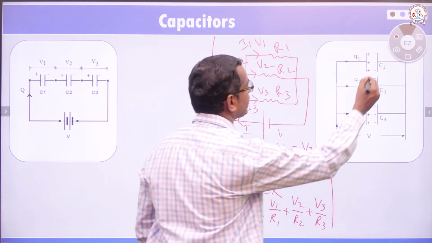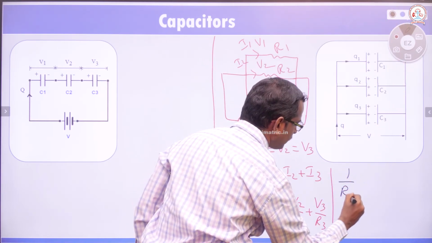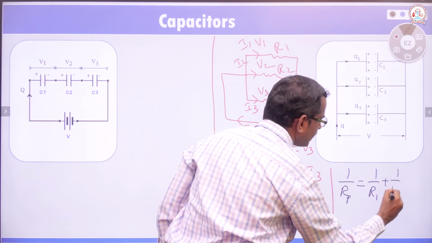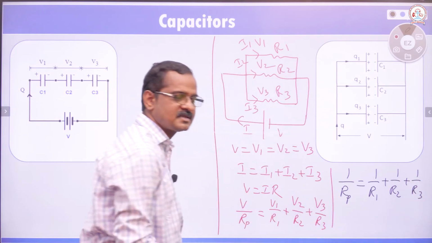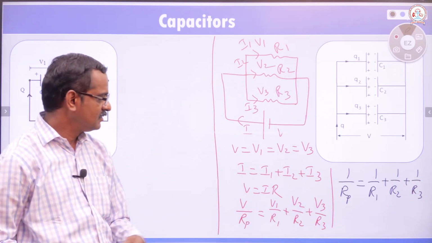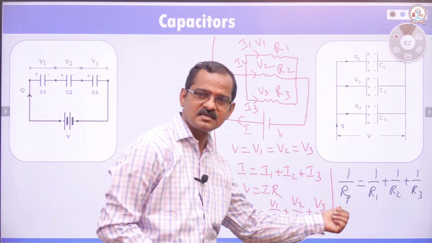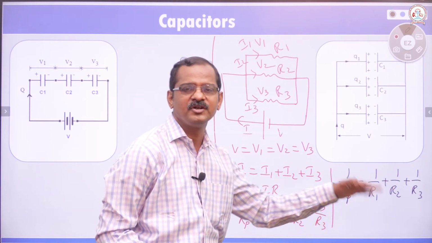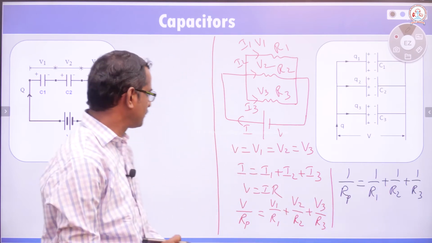Finally we get 1 divided by Rp is equal to 1 by R1 plus 1 by R2 plus 1 by R3. When resistors are connected in parallel, the reciprocal of the effective resistance is equal to the sum of the reciprocals of the individual resistances. 1 by Rp equal to 1 by R1 plus 1 by R2 plus 1 by R3.